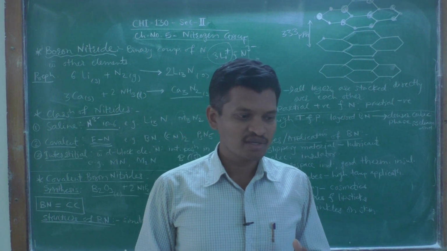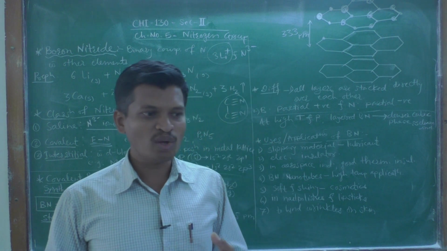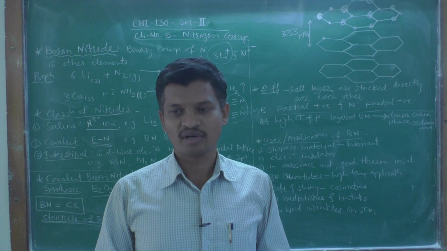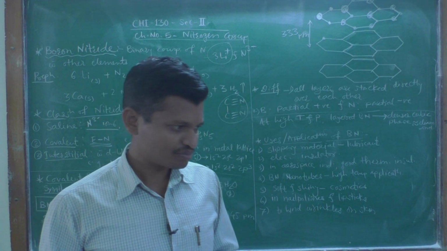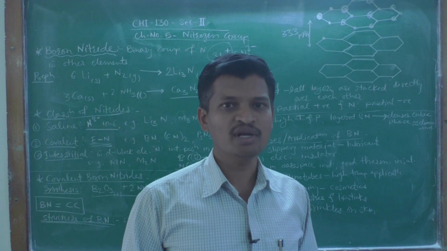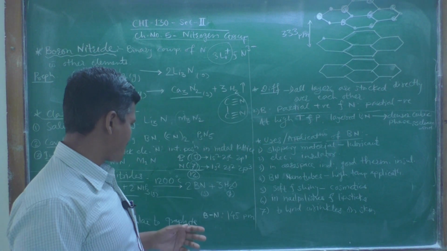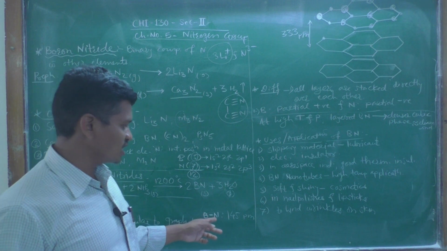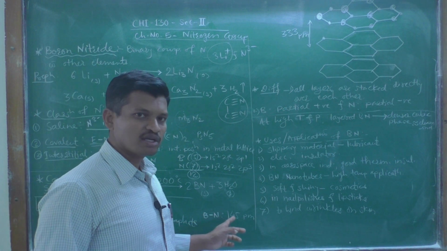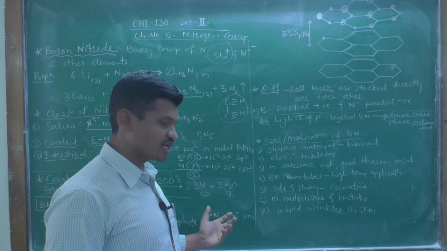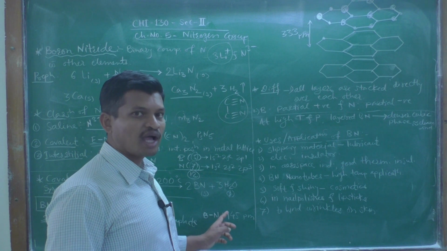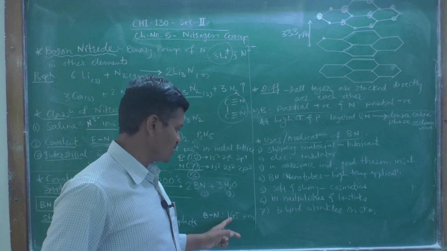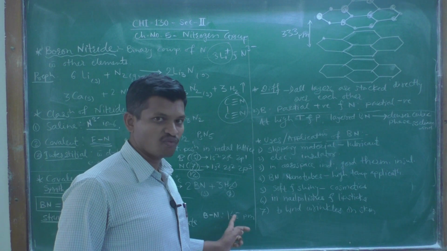But the bonds in graphite are carbon-carbon single bonds, and some of the bonds are carbon-carbon double bonds. The boron-nitrogen bond length, or distance between boron and nitrogen atoms in these sheets, is 145 picometer.